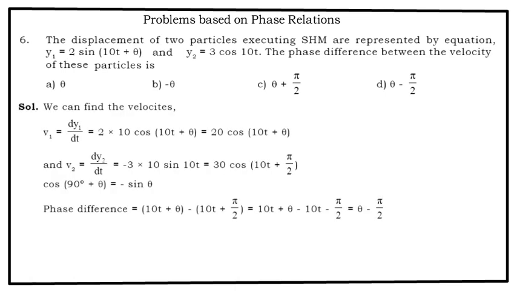We can find the velocities. v1 = dy1/dt. You get an expression as 20 cos(10t + θ), and v2 = dy2/dt. So that becomes minus 3 into 10 sin(10t), that is 30 cos(10t + π/2). Now cos(90 + θ) is equal to minus sin θ. So the phase difference is (10t + θ) minus (10t + π/2). So that turns out to be θ − π/2. Option D is the correct answer.